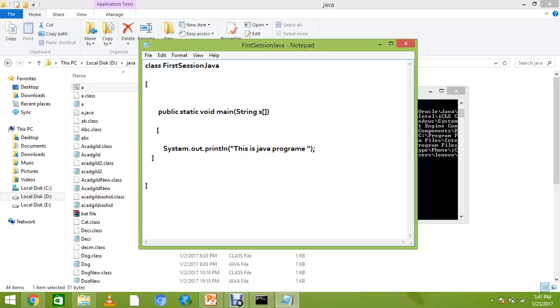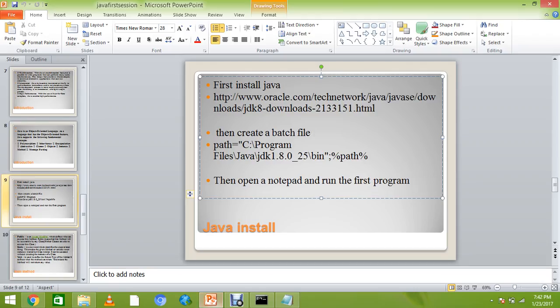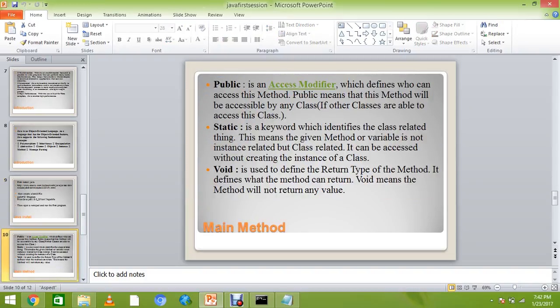As I said, system.out.println is where this is a Java program. What is this actually in Java? Public static void main. So this is the approach: public means it is an access modifier which defines who can access this method.